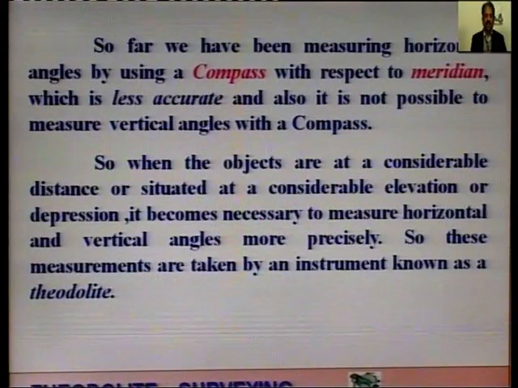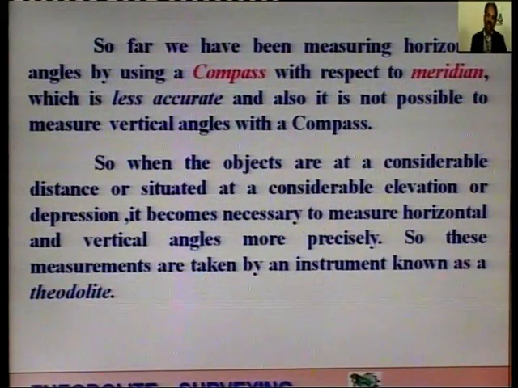So far we have been measuring horizontal angles by using a compass, that is prismatic compass, with respect to the meridian, which is less accurate, and also it is not possible to measure vertical angles with a compass.